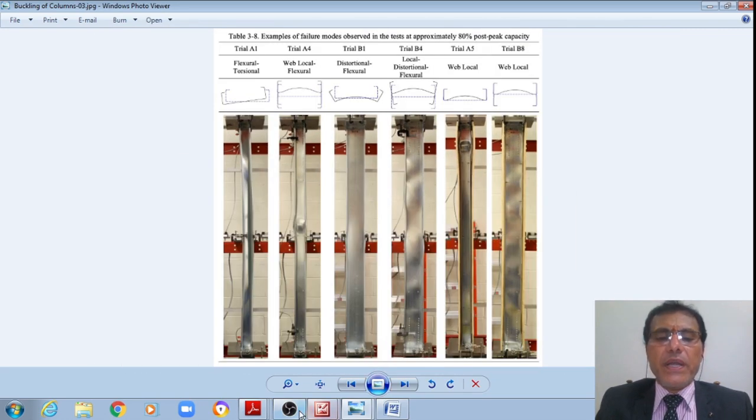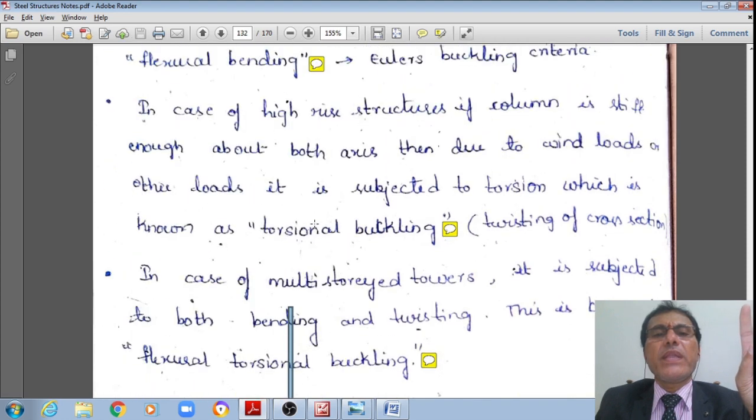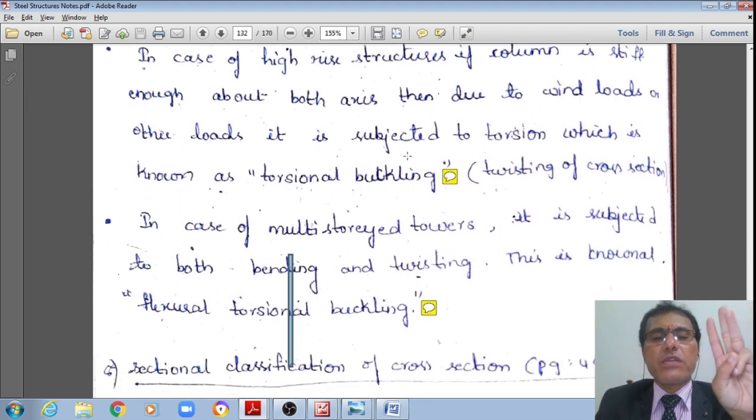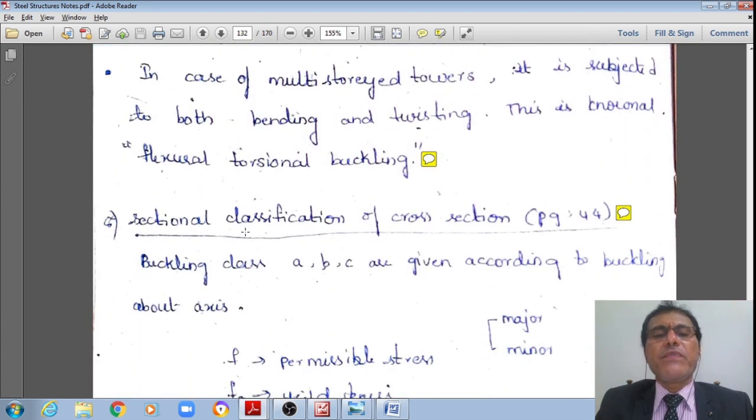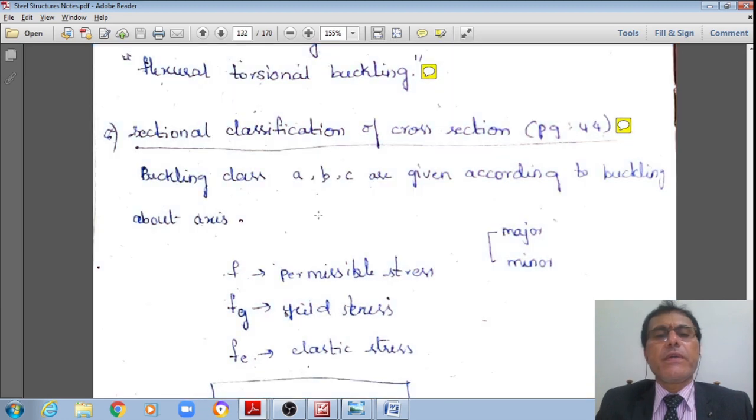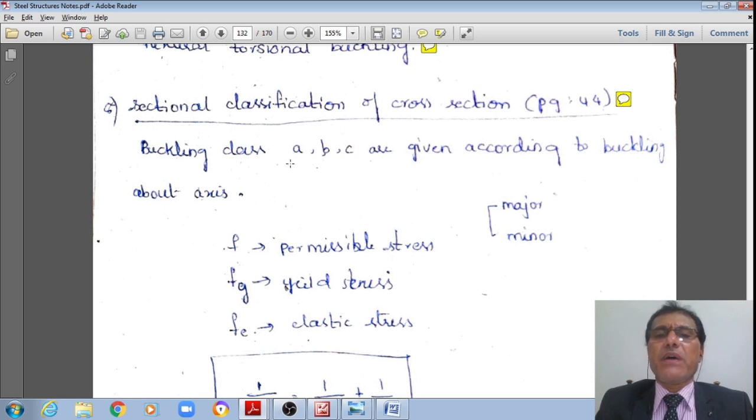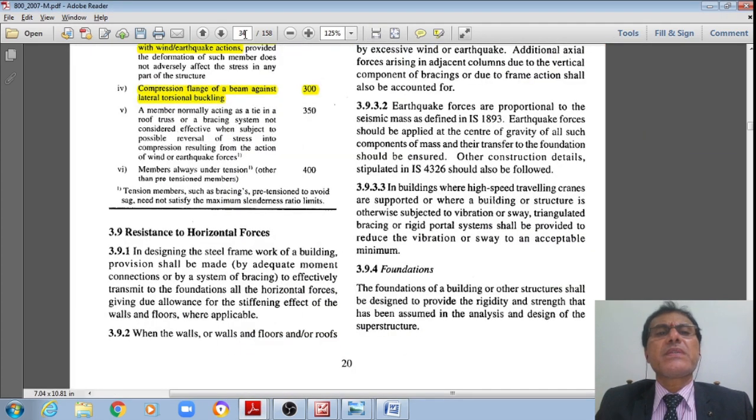This is how the different buckling occurs. One is flexural buckling, second one is torsional buckling, third one is flexural torsional buckling. However, we already said the different examples, and which section can buckle under which loading. Now the next one is the sectional classification of the cross section, and this is given on page number 44. Student, now let me go to page number 44 at a quicker pace. This is 44.